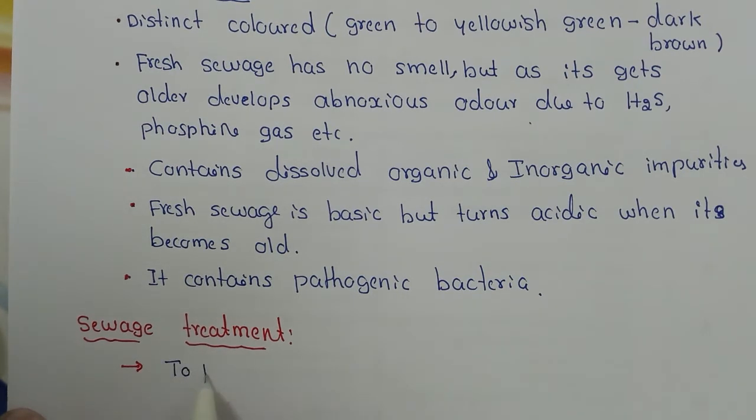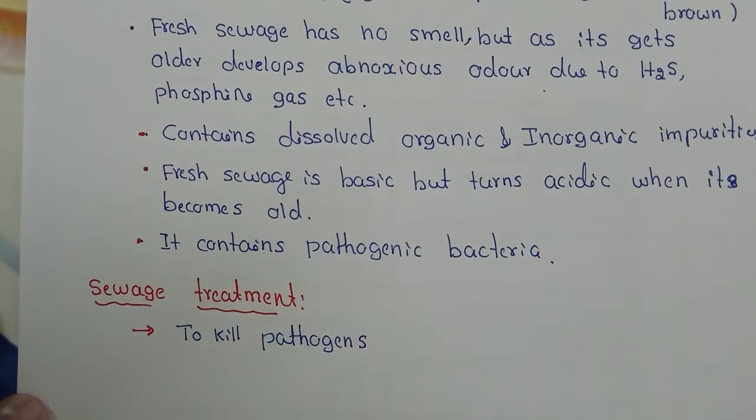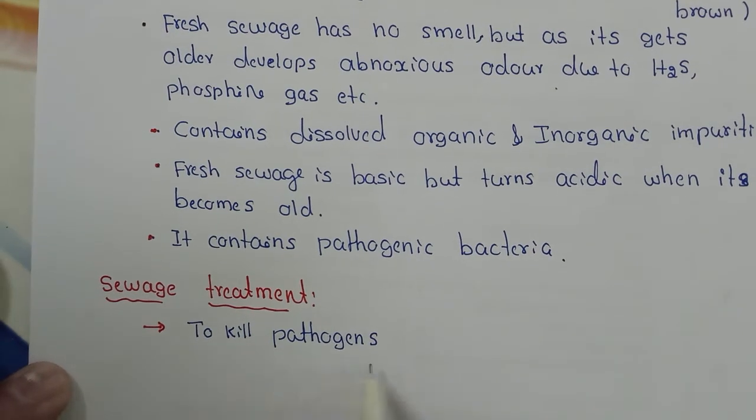To kill microorganisms or to kill pathogens. Before releasing this sewage into the nearby water bodies, or before it absorbs into the soil, or before it enters into the ocean, it has to be treated. So this treatment has to be done in order to kill pathogens.